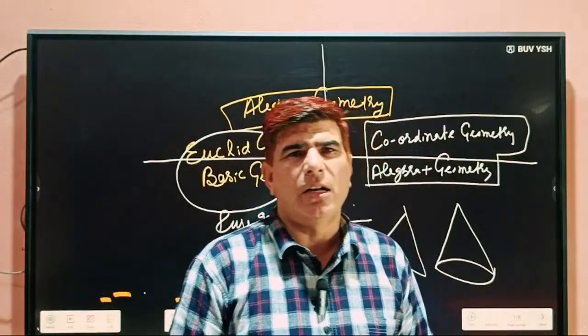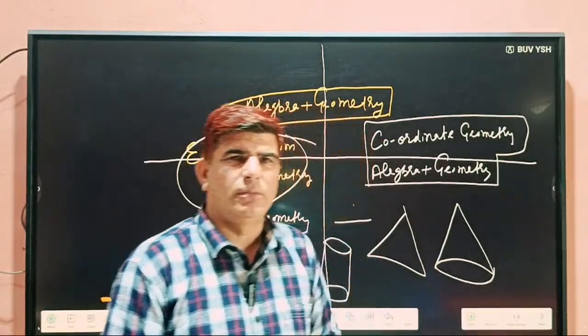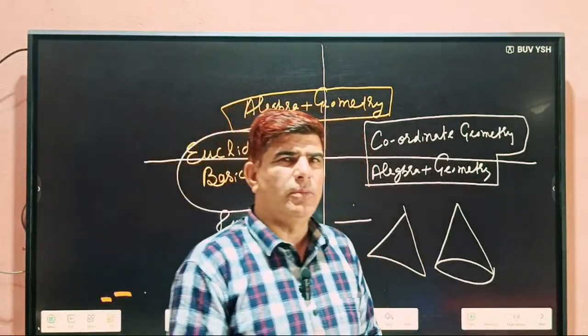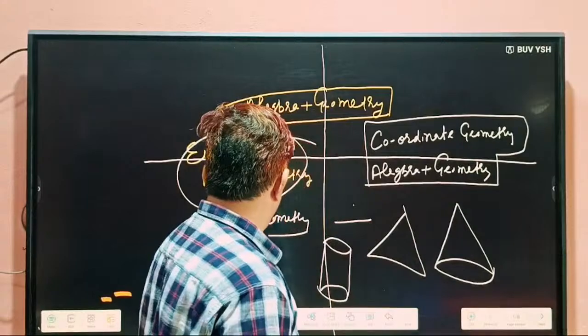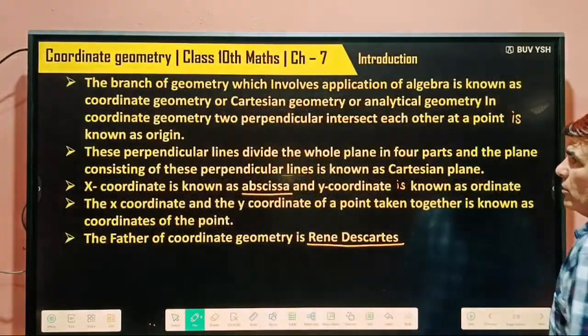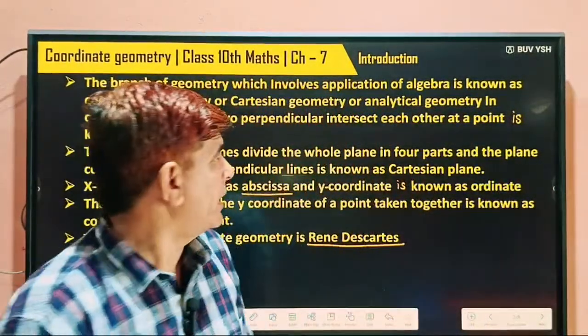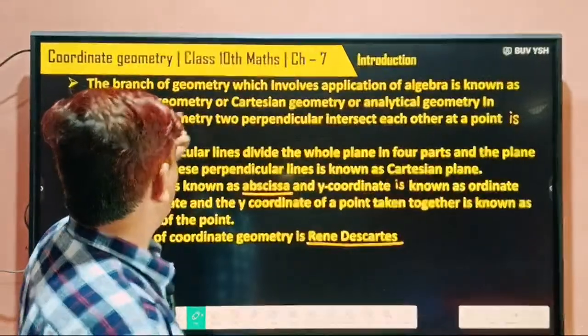So we will start now. Try to understand, and if there is any problem anywhere, then cooperate with me and I will try to tell you. So this is coming here. First, some definitions are given about coordinate geometry. The first one given is that it is a branch of geometry.